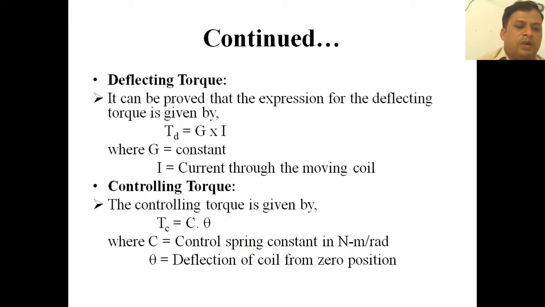Now coming to the next point, deflecting torque. It can be proved that the expression for deflecting torque is given by Td = G into I, where G is constant and I is current through the moving coil. The controlling torque is given by Tc = C into theta, where C is the control spring constant in Newton meter per radian, and theta is deflection of the coil from zero position. Okay, Tc is C theta and Td is G into I.